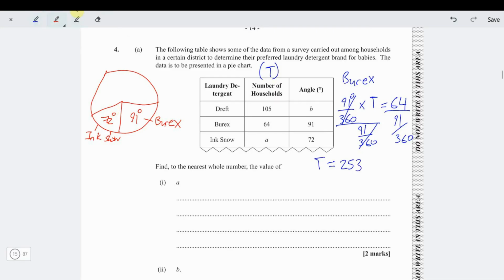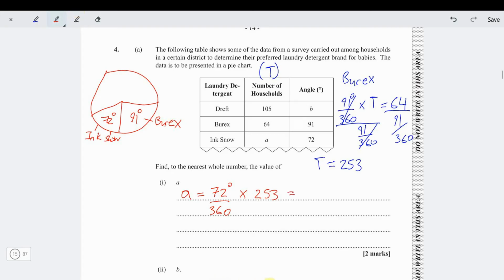So that is T. So since T is 253, now we're able to find A. Now we can say that 72 degrees out of 360 times the total of 253 must give us A, because remember, that is A for Ink Show.